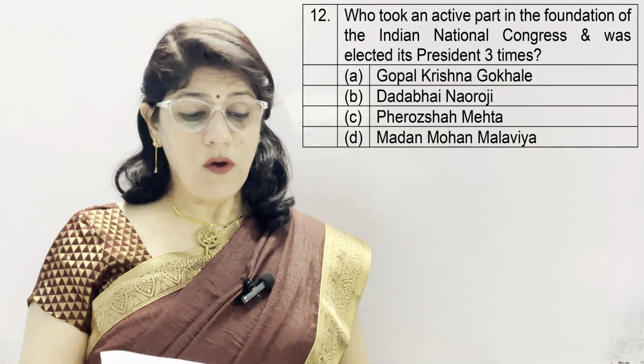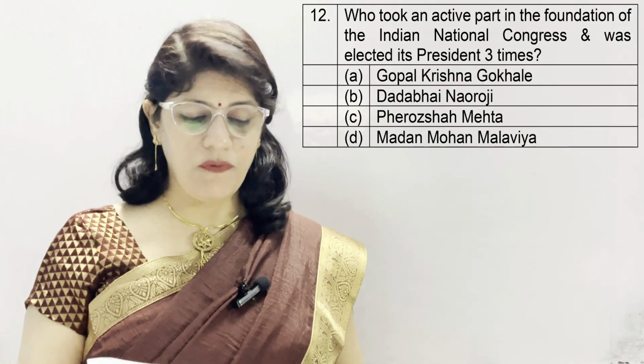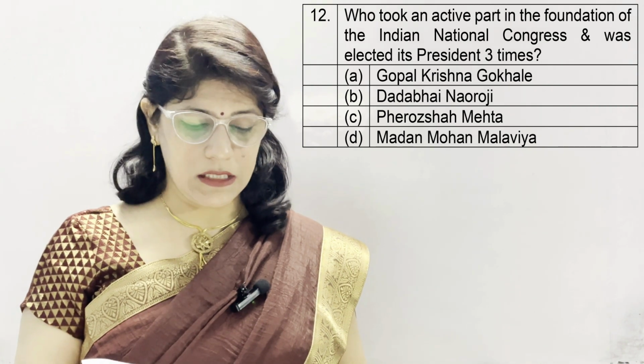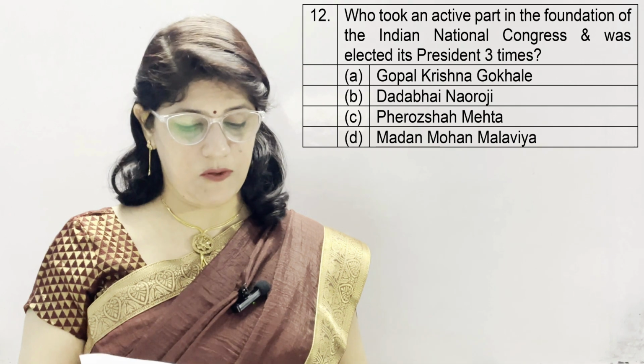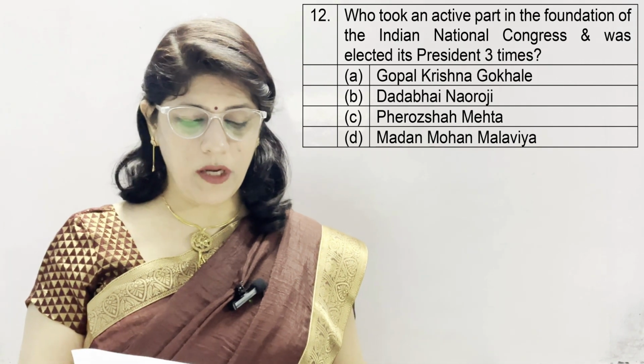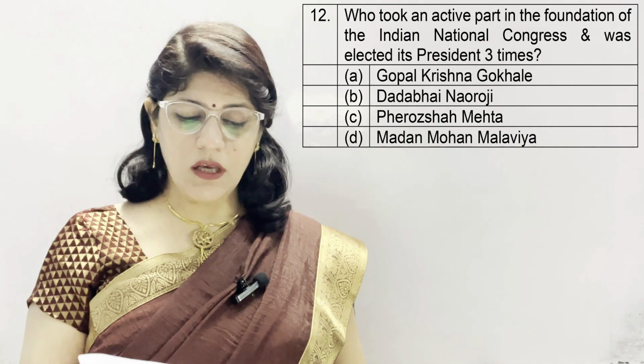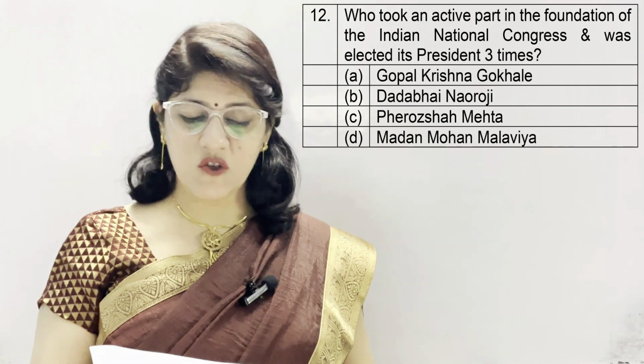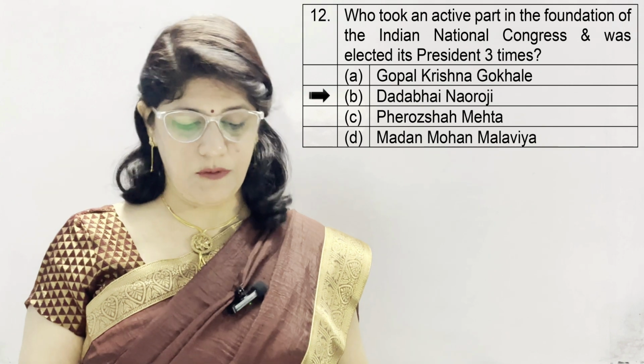Question number 12. Who took an active part in the foundation of the Indian National Congress and was elected its president 3 times? A option Gopal Krishna Gokhale, B. Dadabhai Naoroji, C. Firoz Shah Mehta, and D. Madan Mohan Malaviya. And the correct option is B, which is Dadabhai Naoroji.